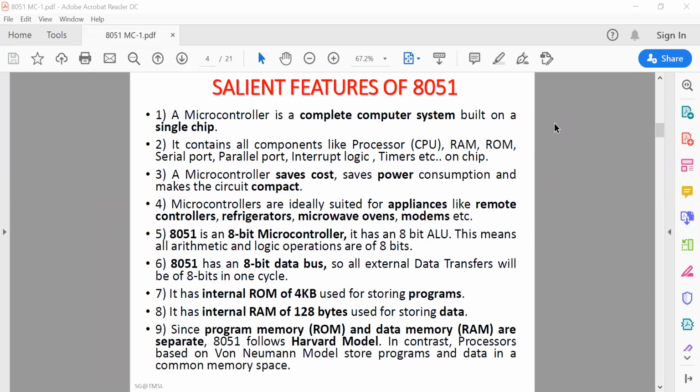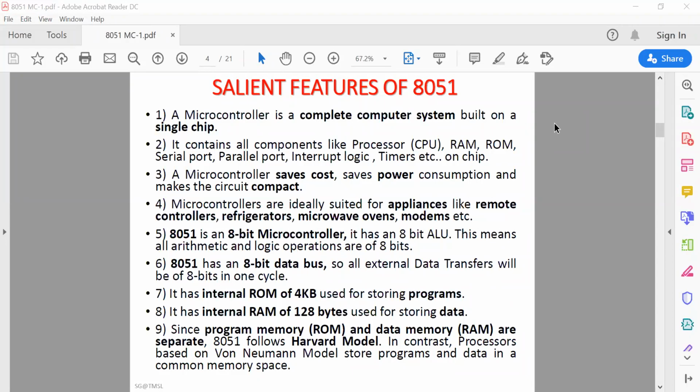But in the 8051 microcontroller, the Harvard architecture is followed, which has separate program memory. Your programming codes will be saved in ROM only, and data are used in RAM only. These ROM and RAM are separate memory portions, connected via buses. Program can be executed using a single bus, and another bus is used for data, from a different location. That's why program memory is called ROM and data memory is called RAM.